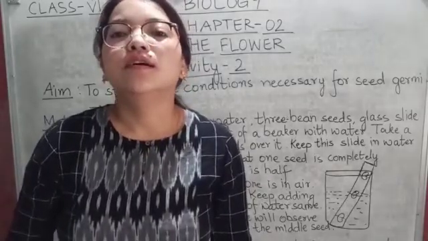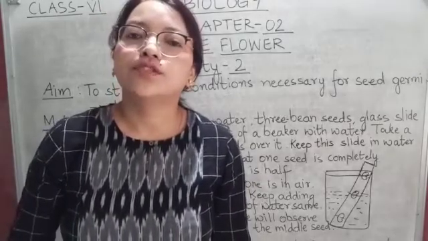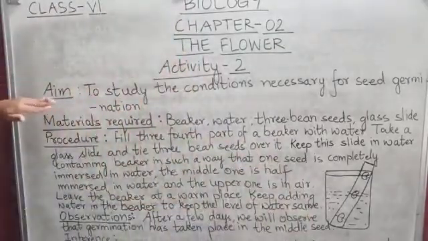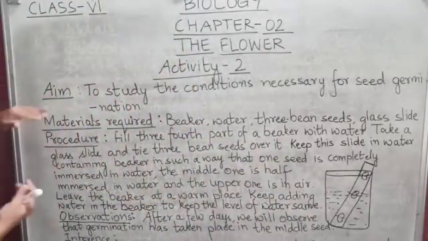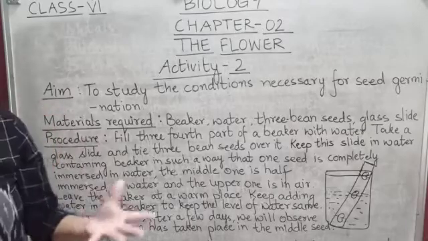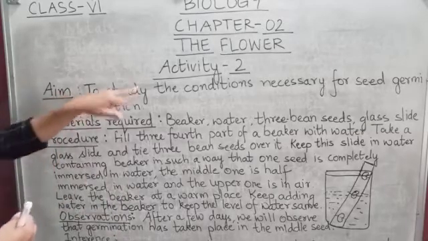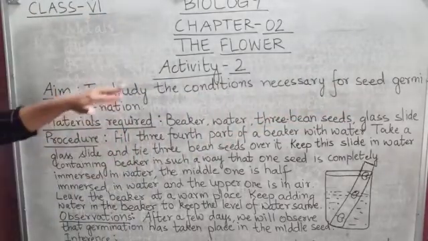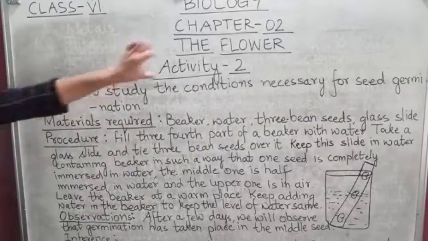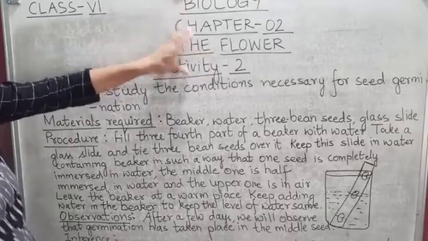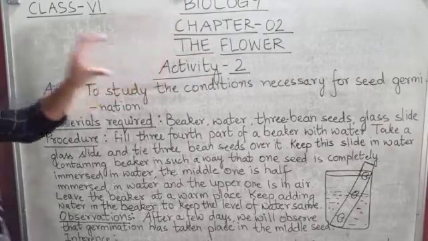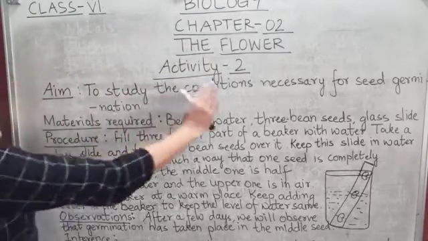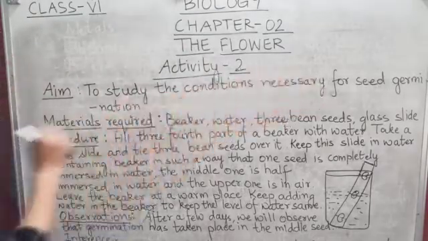Now students, let's do activity 2. What is the aim? What you are going to study? Aim means what you are going to study here. That you have to study the conditions necessary for seed germination. Okay, this is the heading. First you will write the chapter, then you will write activity 2, then you will write aim, and in aim you will write: to study the conditions necessary for seed germination.